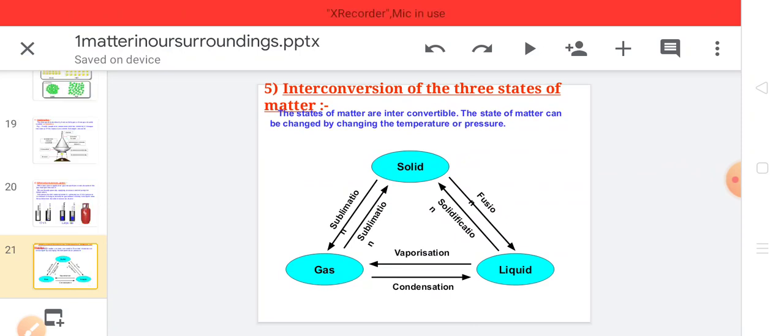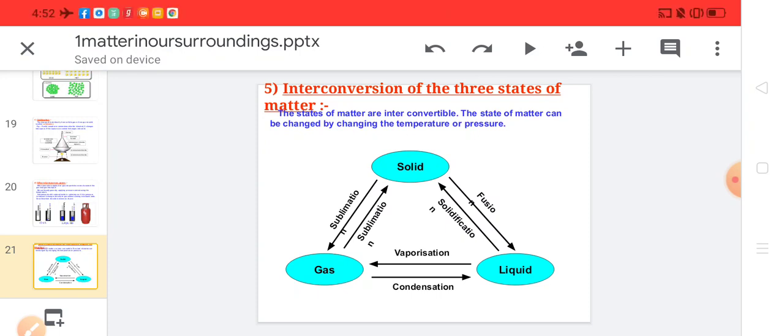Interconversion of the three states of matter. The states of matter are interconvertible. That means solids can be converted to liquid, liquid can be converted to gas, gas can be converted to liquid, liquid can be converted to solid, solid can be converted to gas, or gas can be converted to solid. So here interconversion occurs.